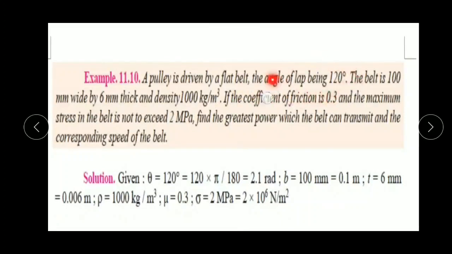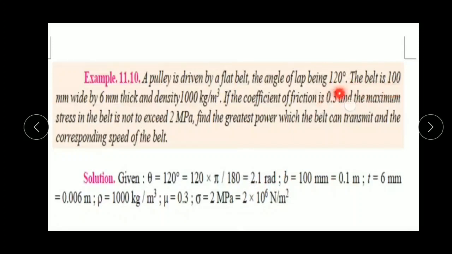Angle of lap is 120 degree. This is the angle of contact or angle of lap, that is theta equal to 120 degree. But we know that theta is always in radian. For solving the problem, 120 degree equal to 120 into pi upon 180 equal to 2.1 radian.